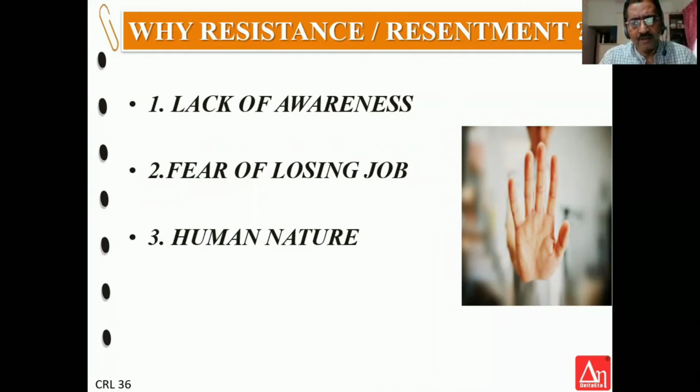Third one, it's a basic human nature to resist change. As I said earlier, we are slaves of methods. We have been used to doing things in a certain way, and to bring about a change to that will give us discomfort. It gives us discomfort, and definitely we will resist it. A simple example would be if you change the position of the door, or you change the position of the handle of the door. You will find people upset over that.